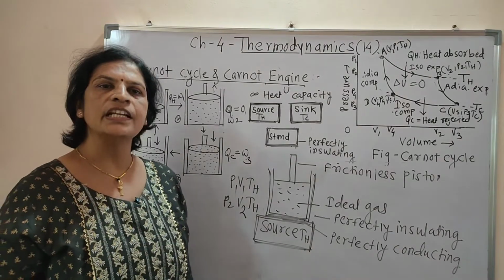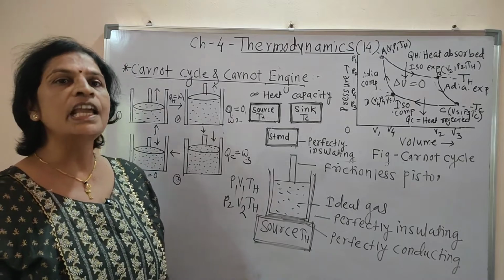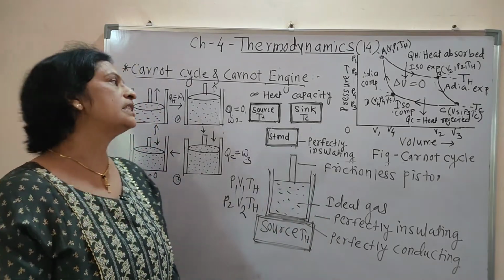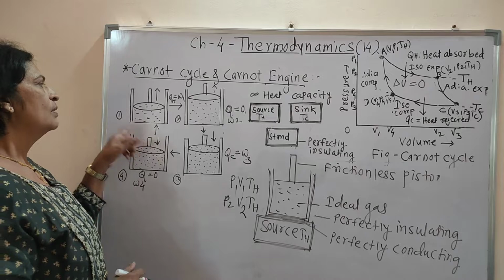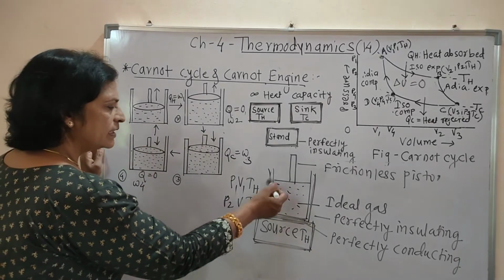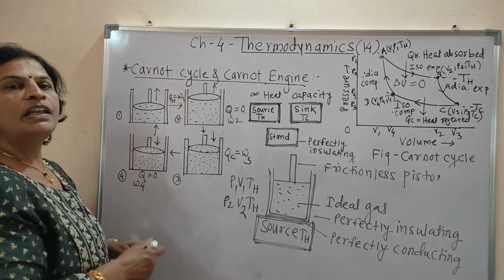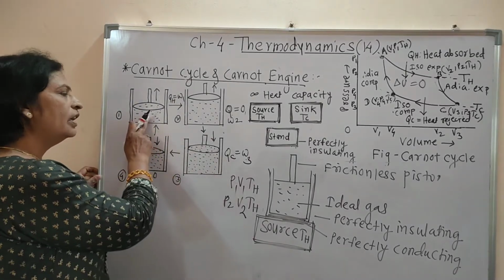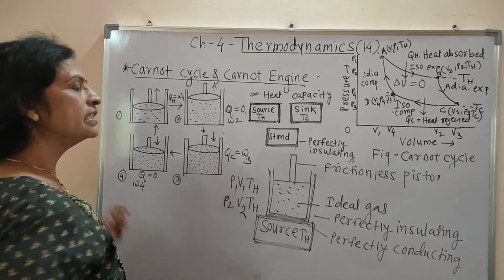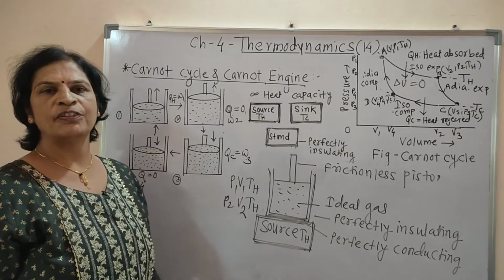Volume goes on increasing, pressure goes on decreasing, and heat is absorbed by the system. When we kept the cylinder on the source, the volume goes on increasing, pressure goes on decreasing, and work is done due to the expansion of the gas.